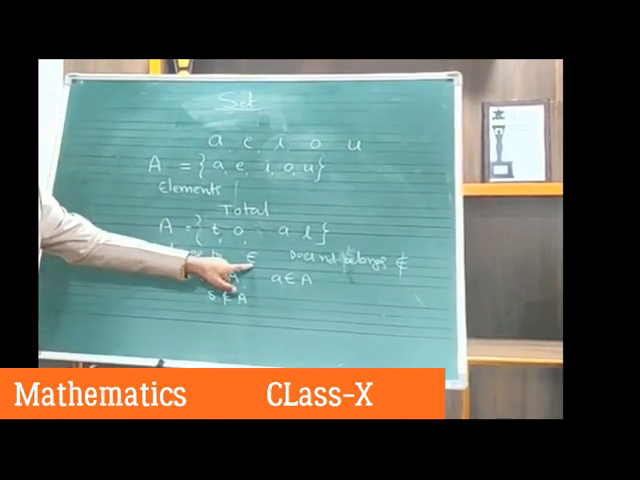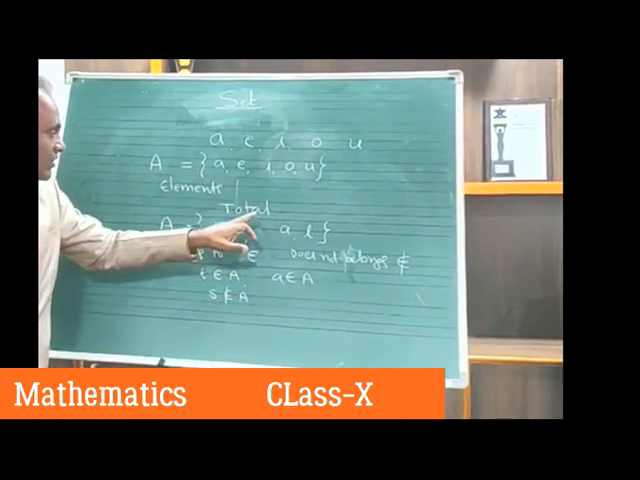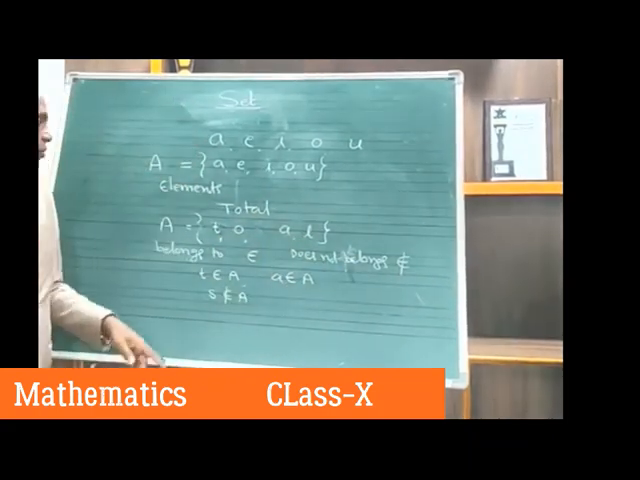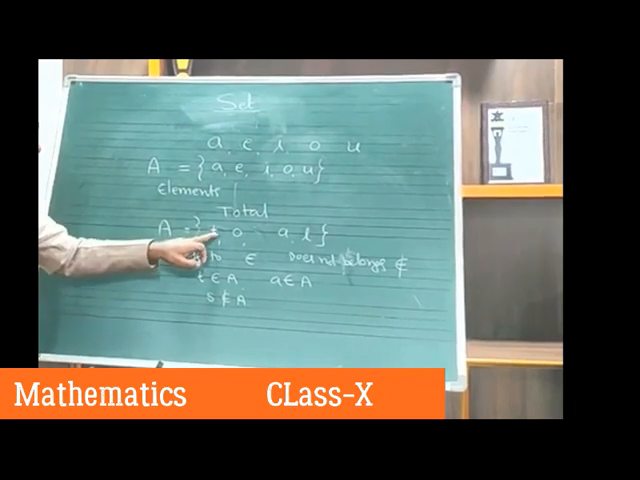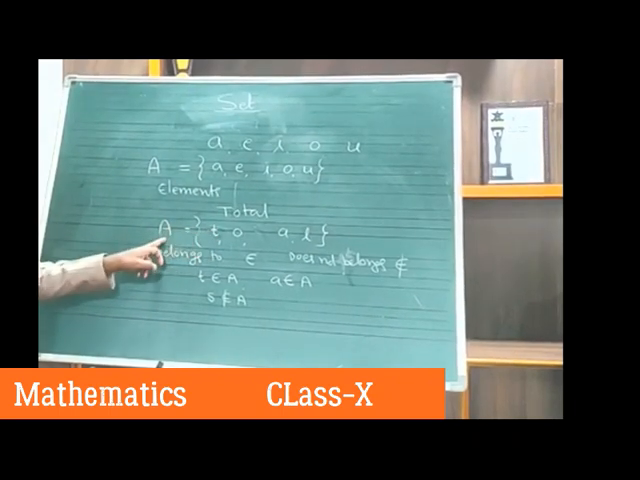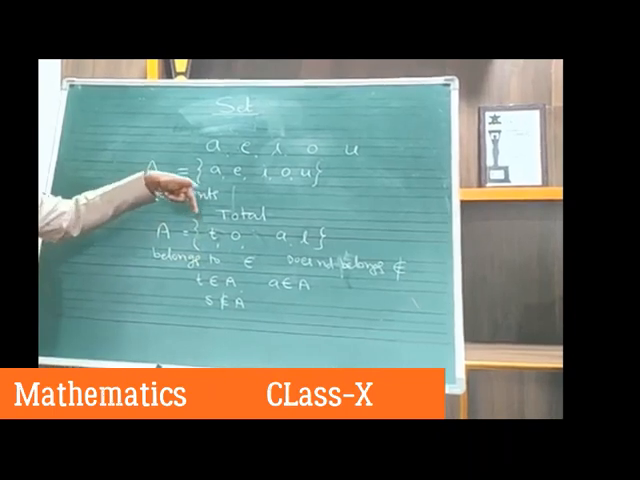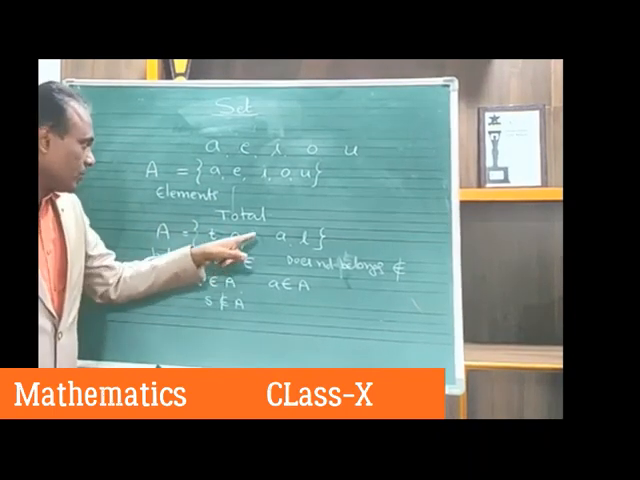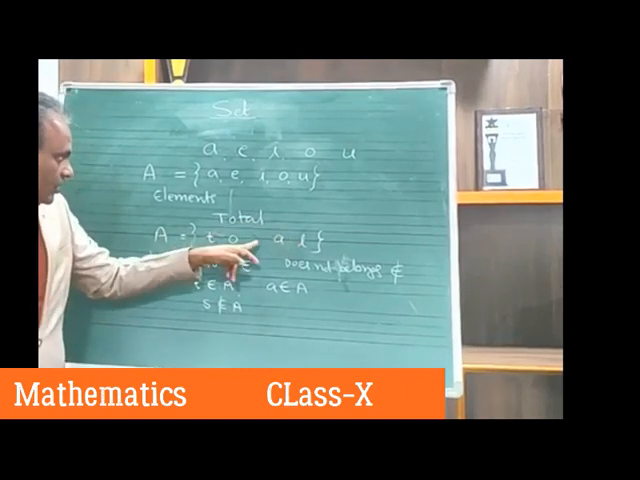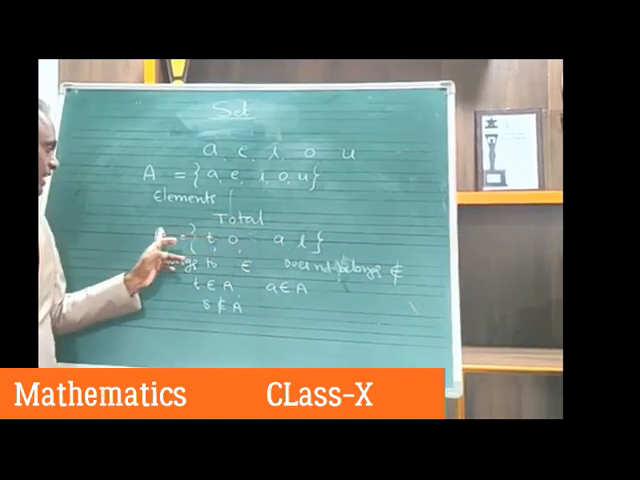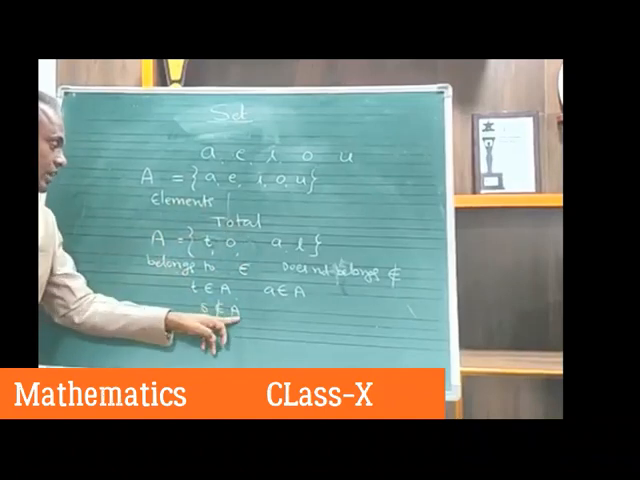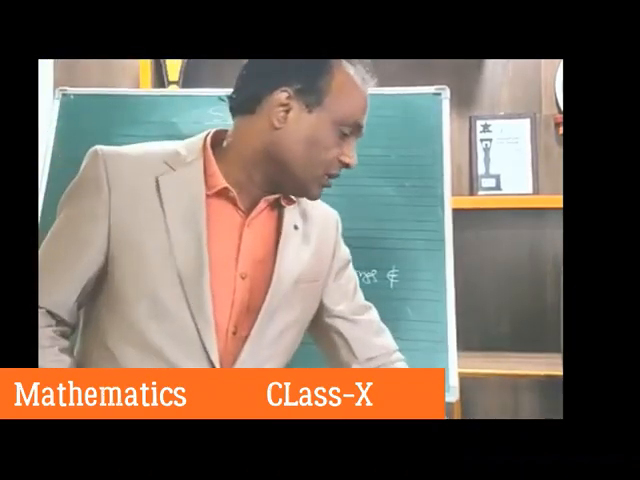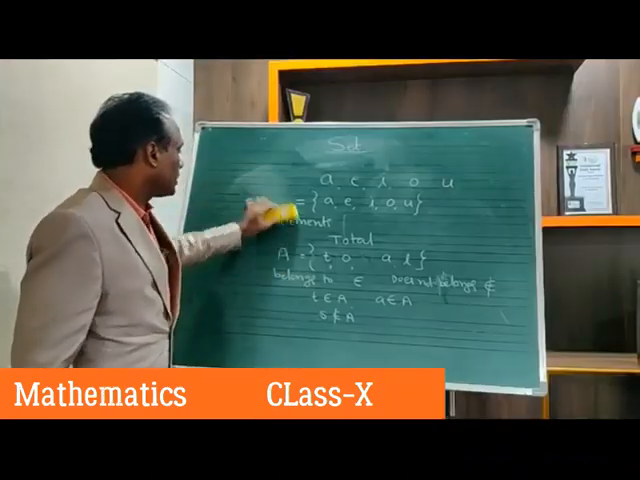So this is the symbol for belongs to. If an element is not in that set, we say it does not belong to. So the example is T, A. What is the relation between these two? T is present in set A, therefore we say T belongs to A. And suppose S is not there, what is the relation between S and A? S does not belong to A. This is the symbol for does not belong to. So this is about the introduction. So let us move forward.